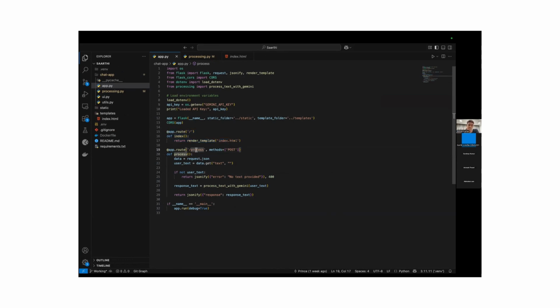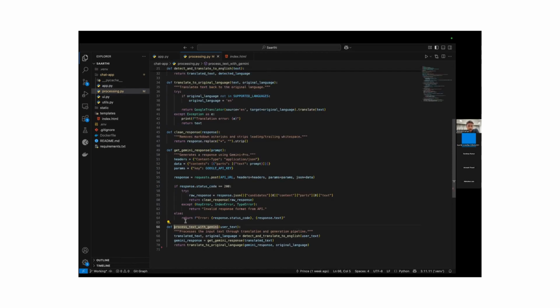which we have created using REST APIs. When the user calls this API from the UI, this function gets called. From the request, the query is extracted, that is the user text, and that user text is passed to this function where all the processing will happen.